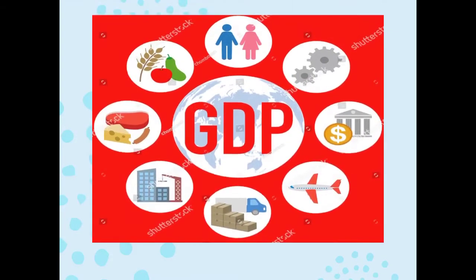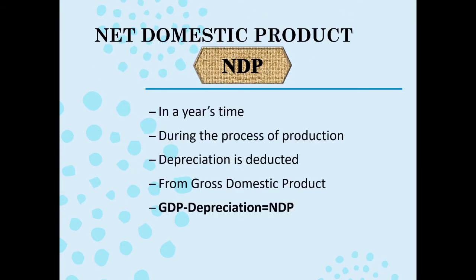Now talking about net domestic product, here when the factors of productions are used for getting product, they get worn out as the time goes on.